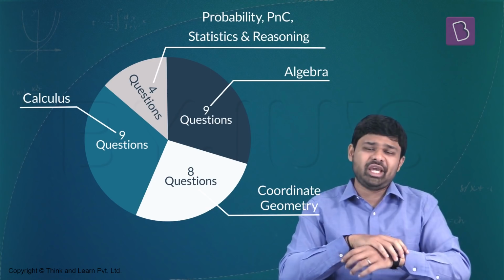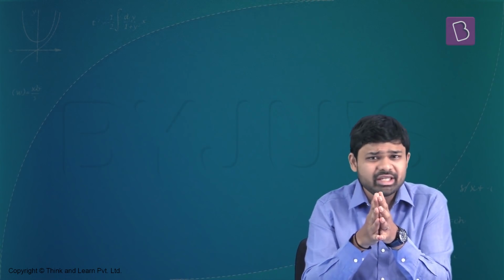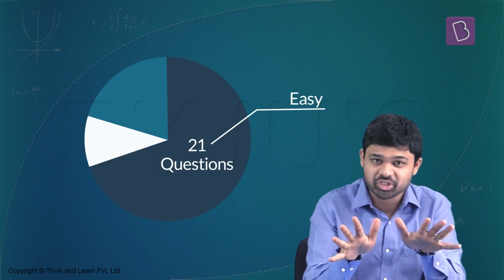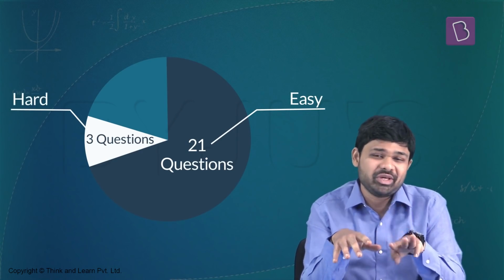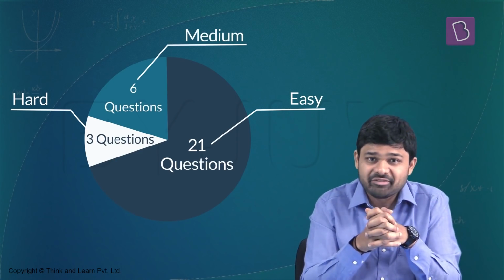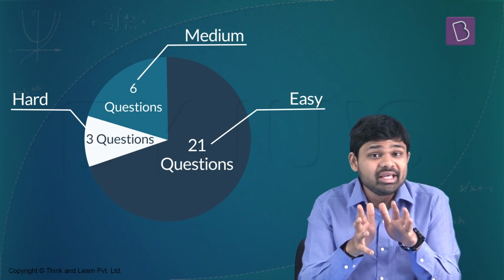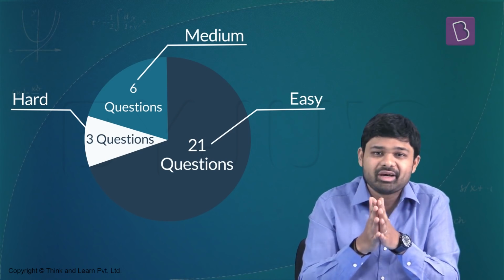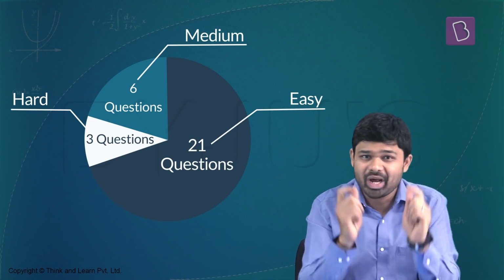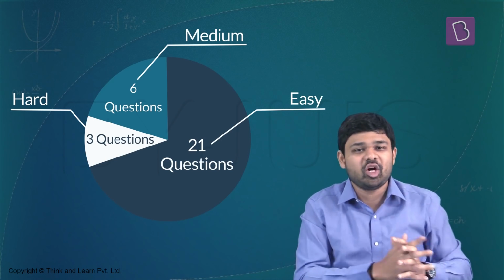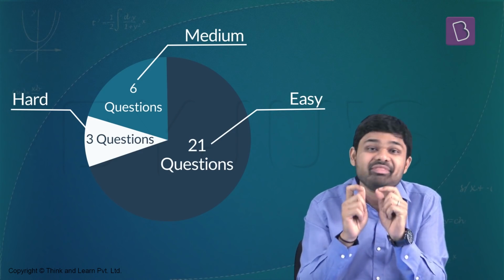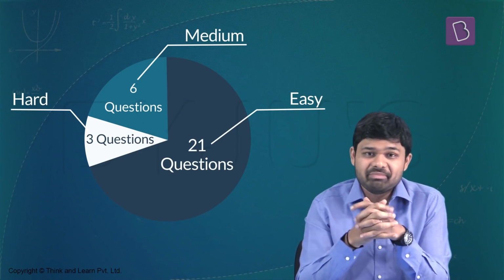So overall, I would say that the paper was really not a difficult paper. 21 out of the 30 questions were easy questions in my opinion. Only 3 of the questions were really tricky questions. The rest, of course, were moderately difficult. There were a good number of lengthy questions, so you should allocate a good amount of time to solve mathematics questions. 1 hour should be allocated to solve mathematics itself because mathematics tends to be a lengthy part of the JEE main paper.